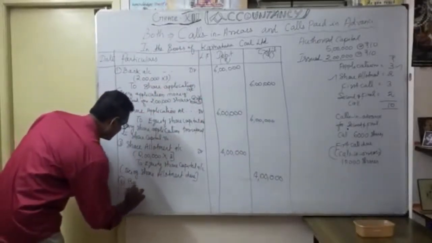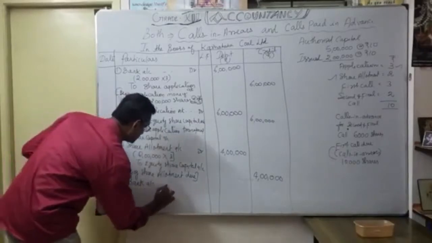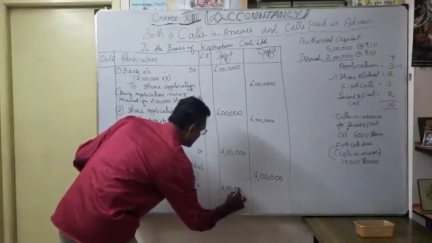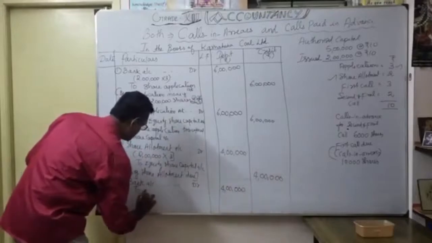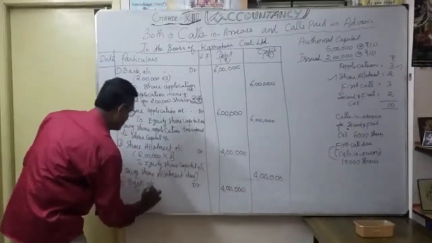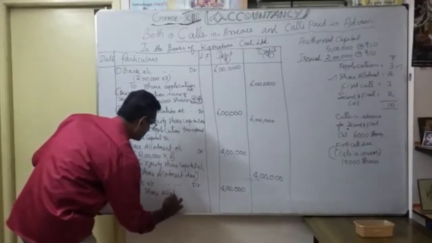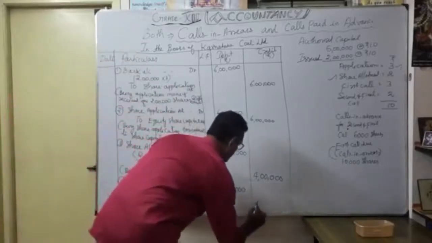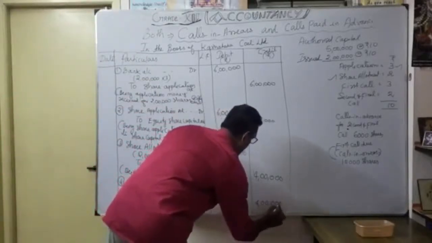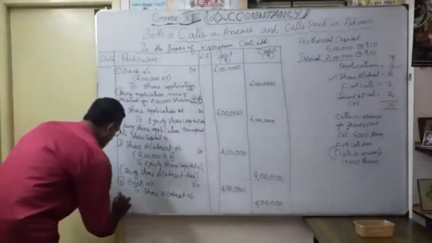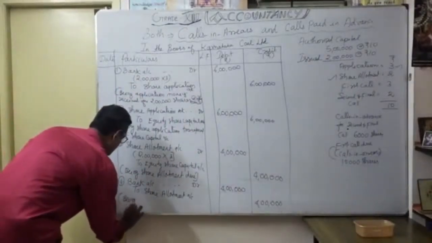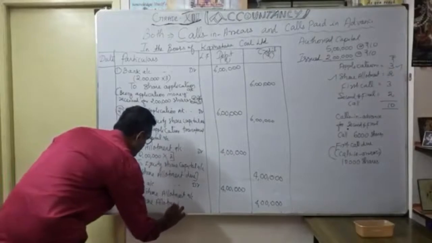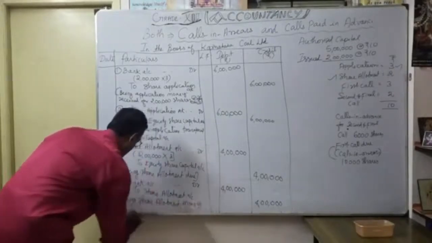Bank account debit, how much? The entire 4 lakhs received. So 4 lakhs to share allotment account. Okay. So 4 lakhs. So what is the narration? Narration, you know, being share allotment money received. Correct.